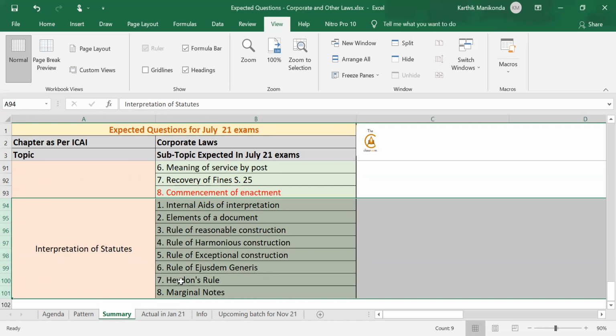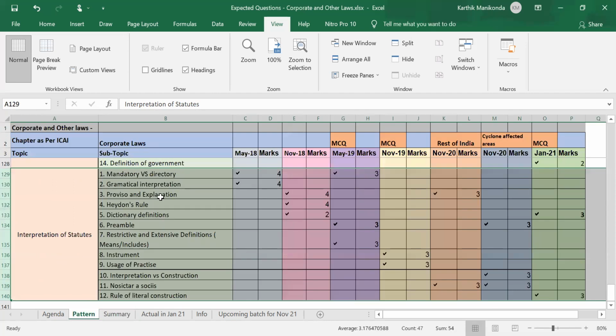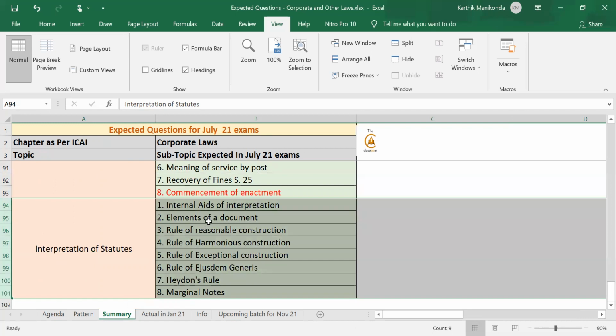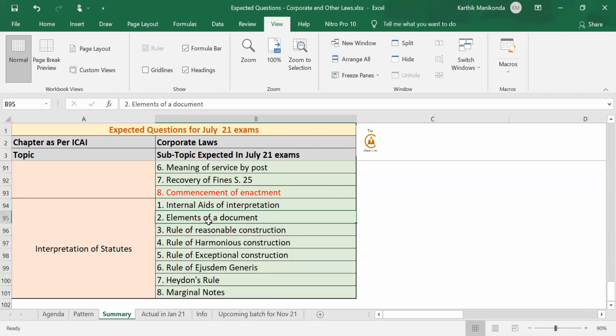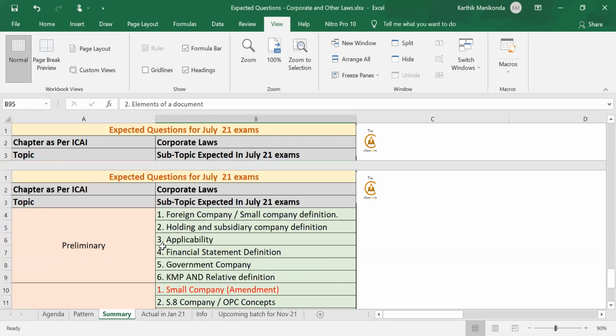For example, Hayden's rule has already been tested, but I feel it might be tested again. So I've included here. Some topics which are yet to be tested also I've included here. For example, elements of what is a document has yet to be tested. That is included here. Same way for all the other topics.